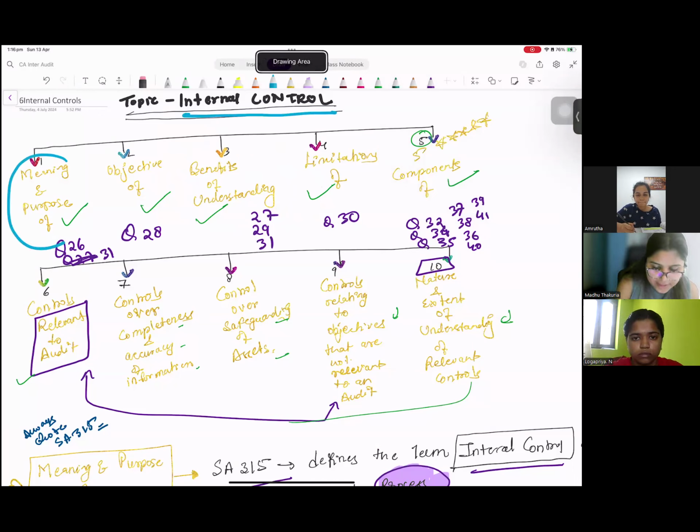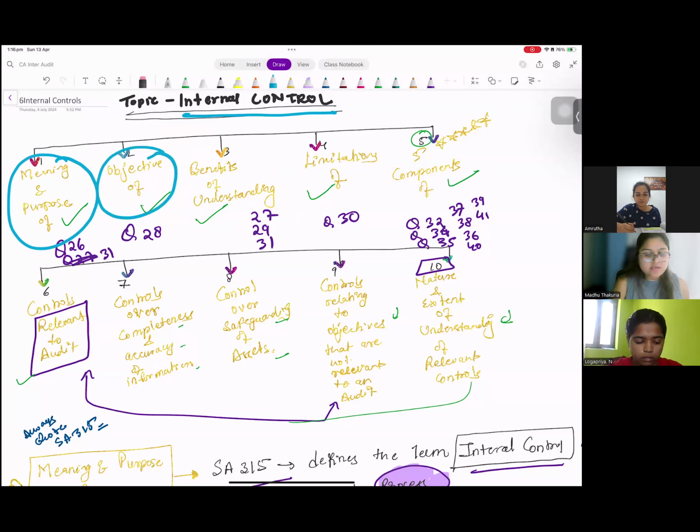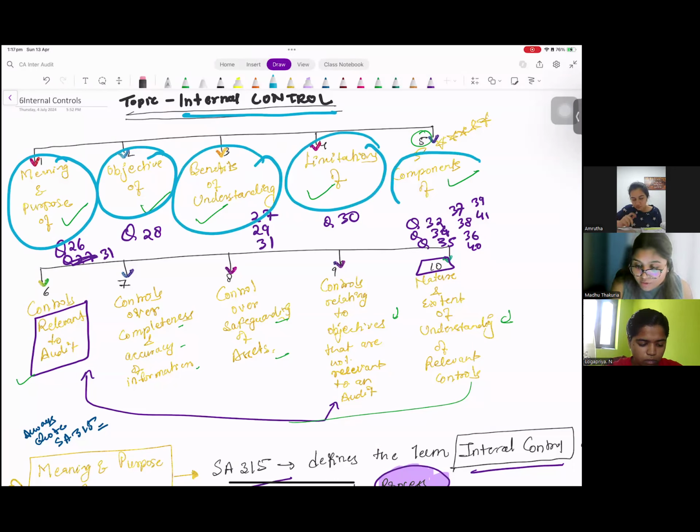One, the meaning and the purpose of internal control. Then, objective of internal control. What are the benefits of understanding the internal control? What are the limitations of internal control? Then, starting point five, it will be very important from the exam point of view. First, you have to understand the component of internal control.